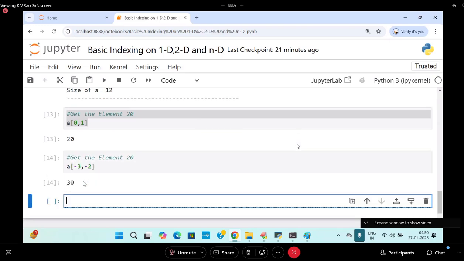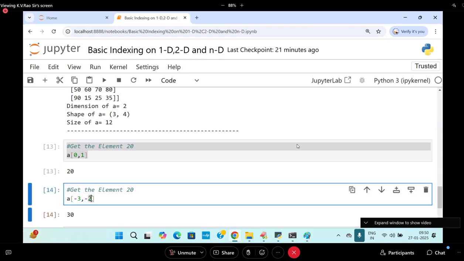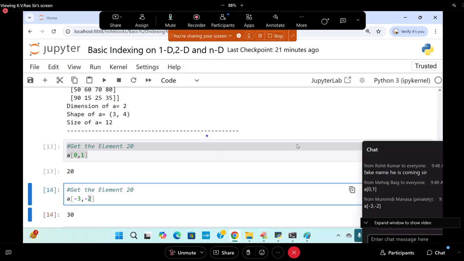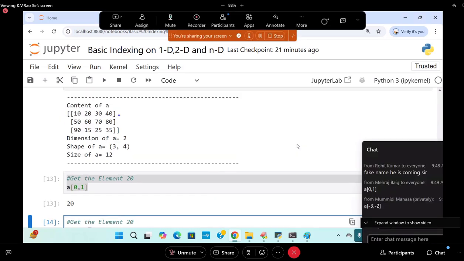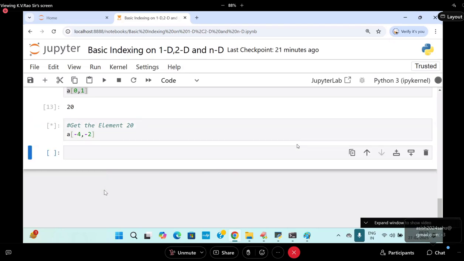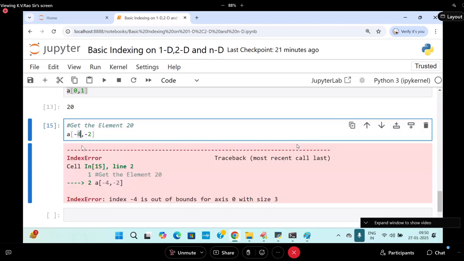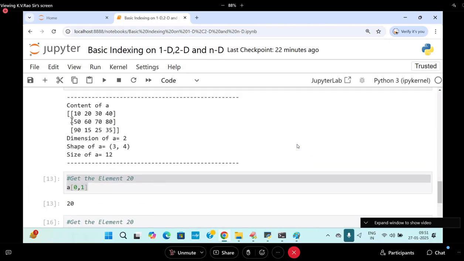Minus 1, minus 2, minus 3, this is the order. So minus 3 only, minus 3. So it is 20. The shape is 4 by 3 by 4.